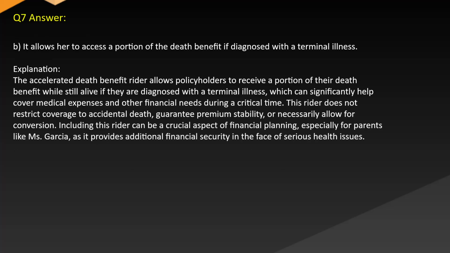Answer. B. It allows her to access a portion of the death benefit if diagnosed with a terminal illness. Explanation. The accelerated death benefit rider allows policyholders to receive a portion of their death benefit while still alive if they are diagnosed with a terminal illness, which can significantly help cover medical expenses and other financial needs during a critical time. This rider does not restrict coverage to accidental death, guarantee premium stability, or necessarily allow for conversion. Including this rider can be a crucial aspect of financial planning, especially for parents like Ms. Garcia, as it provides additional financial security in the face of serious health issues.